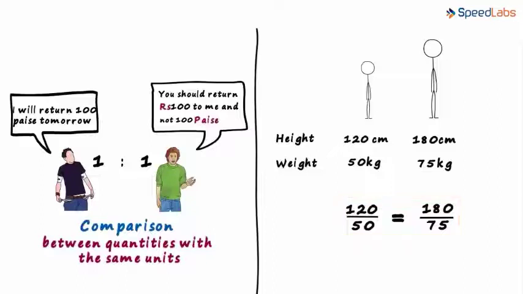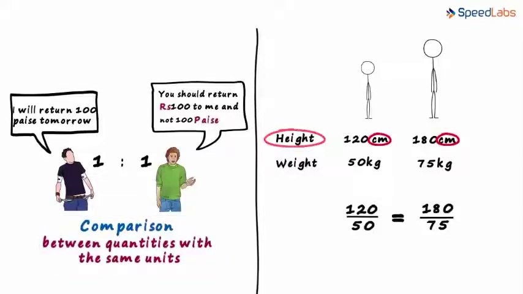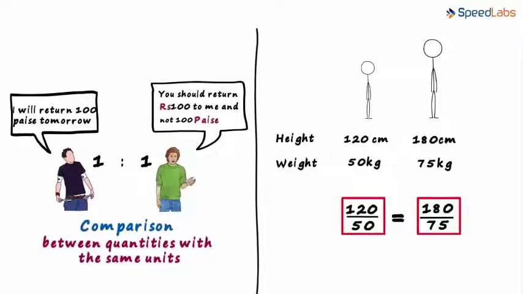But coming back to our earlier point, I had said that ratio should be a comparison between similar quantities with the same units. Here, the height is in centimeters and the weight is in kilograms. So how did we take these as valid ratios? Well, here's another important point. Here, we are comparing two ratios.